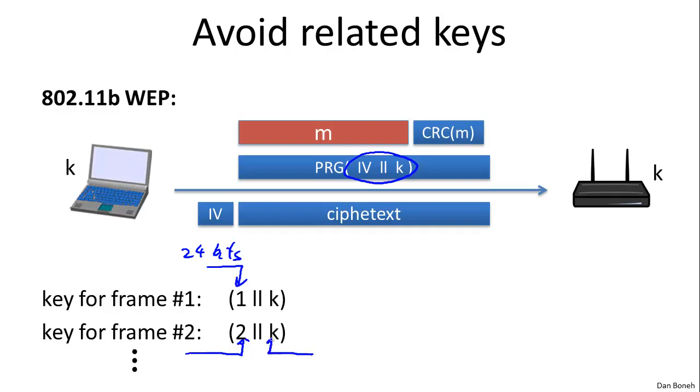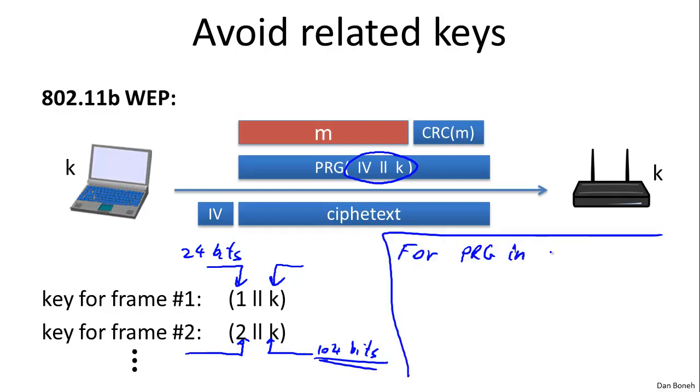I should probably mention also that these keys themselves can be 104 bits, so that the resulting PRG key is actually 104 plus 24 bits, which is 128 bits. Unfortunately, these keys are very much related to one another. These are not random keys. You notice they all have the same suffix of 104 bits. And it turns out the pseudo-random generator used in WEP is not designed to be secure when you use keys that are so closely related. In other words, the majority of these keys are basically the same. And the PRG that's used in WEP is called RC4. We'll talk about that more in the next segment.